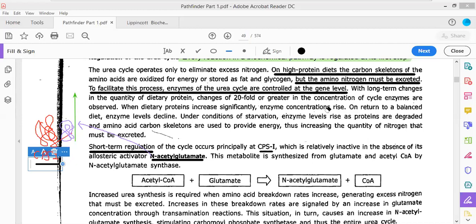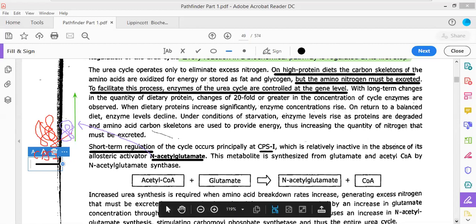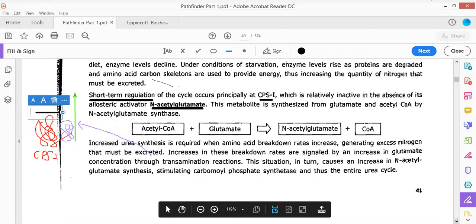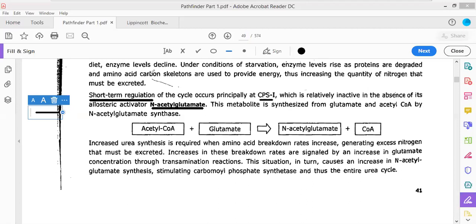When you are regularly taking a high amount of protein, regular changes will be involved, not only in the expression of CPS1 but also in your genes. Now, how those regulations are going to arrive, that we have to see. I would be removing all the annotations.